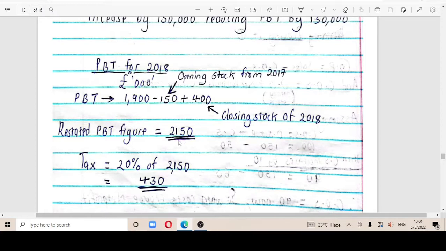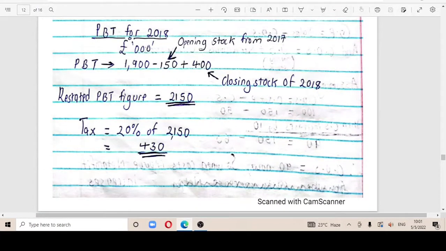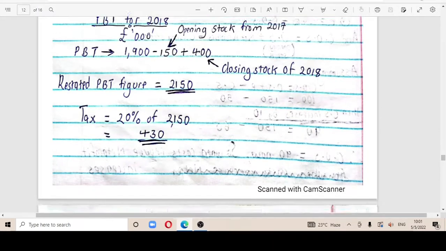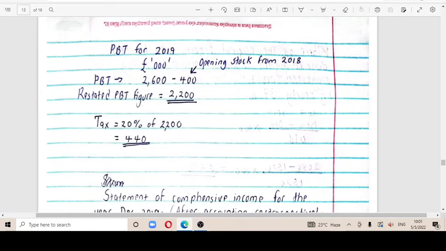2,150. So remember our tax from the question, they were saying tax is being subjected to 20% of profit before tax, which is this, giving us 430. So having known that, we can easily now get the difference between this, and then we get our profit after tax.